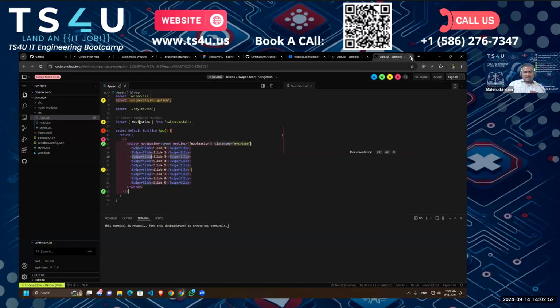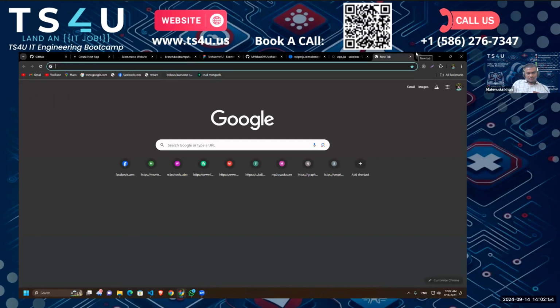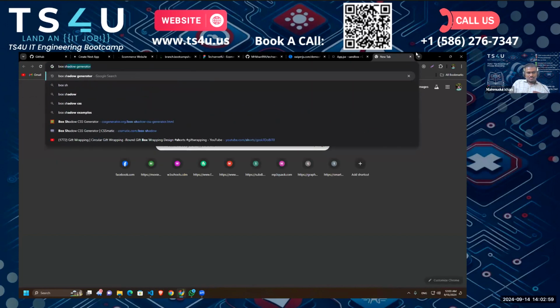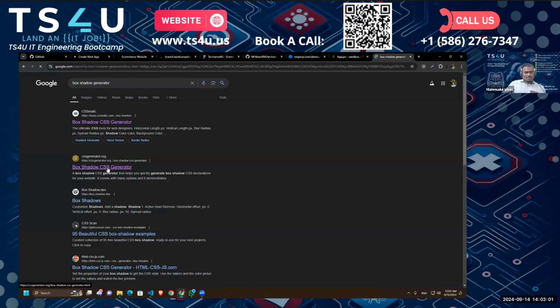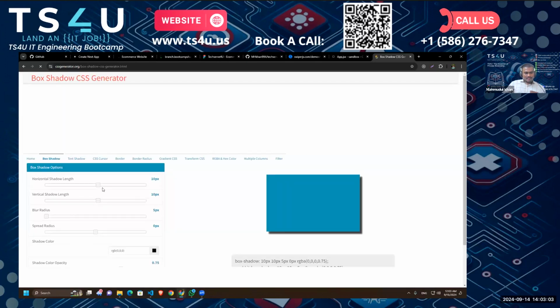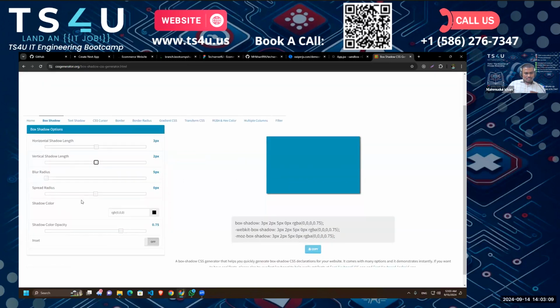So you do not have to write the shadow down. You have Google for that. Just write box shadow generator and go to any of these, and you can just tweak with this and create your own shadow. So let's make a soft shadow.